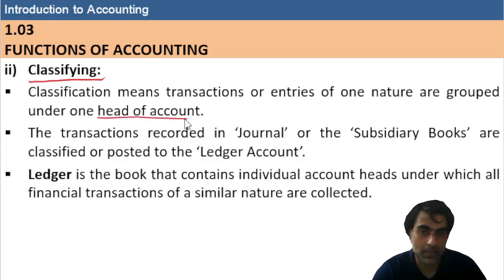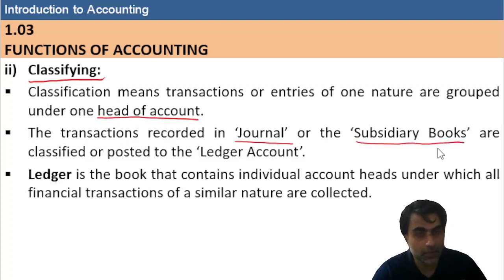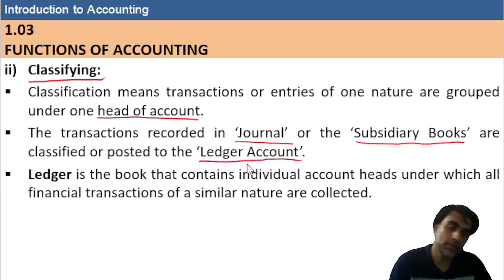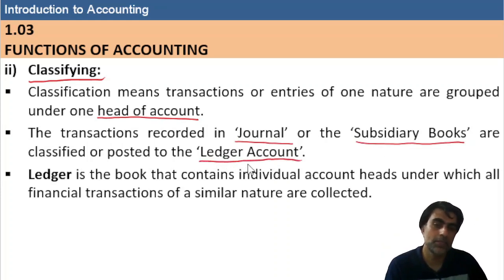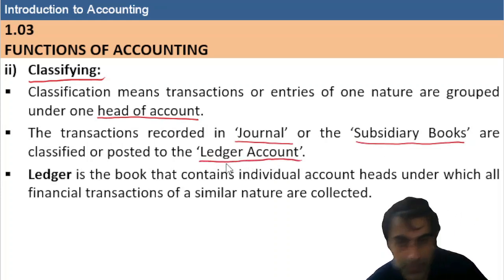Head of account is a new word that came up. The transactions recorded in the journal or subsidiary books for the first time are classified or posted to the ledger account. So in the journal we are recording the transaction, and in the ledger we are posting the transaction.